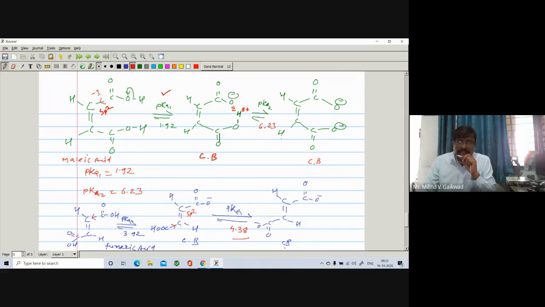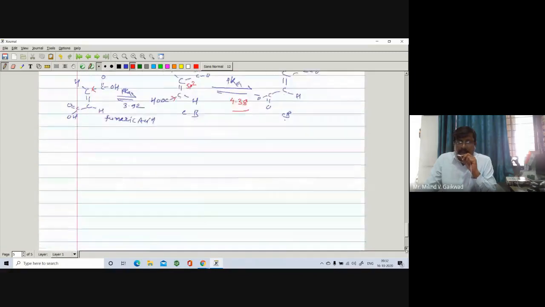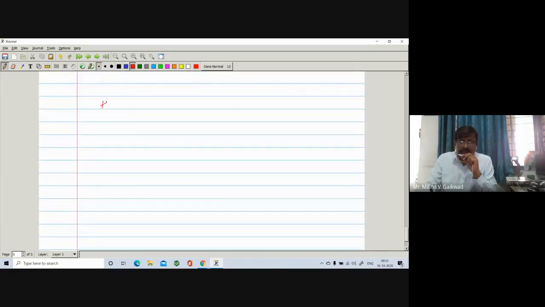We have to explain with only these two points: whether the HA bond is stronger, that is, whether the bond between H and A undergoes dissociation. This is your acid. After dissociation, you get H plus and A minus. This conjugate base, whether it is stable or not, you have to find out. And we can explain the stability by the inductive effect and the resonance effect, right?